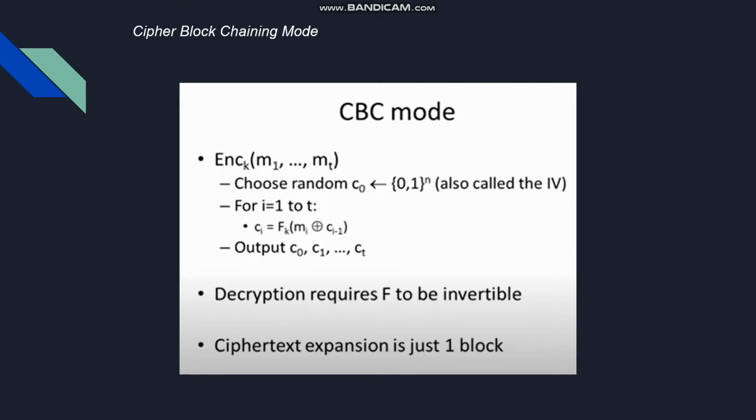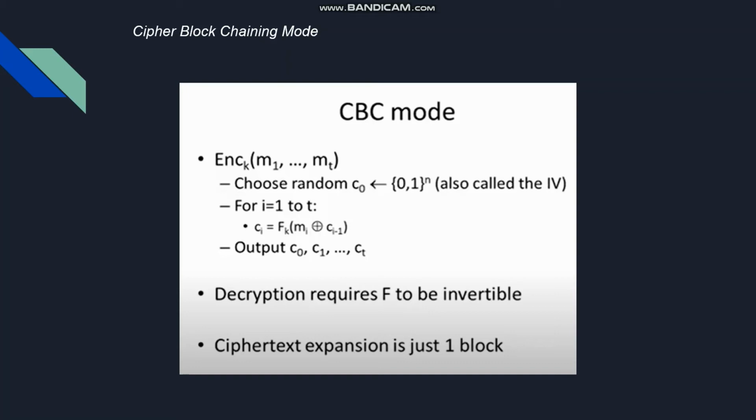Now the next mode is the cipher block chaining mode. In this mode, again C naught is chosen at random, which is also called the initialization vector. And in this scheme, the ciphertext for the current block is obtained by the output of the pseudorandom function when given the input, which is the XOR of the ciphertext of the previous block and the plaintext of the current block.